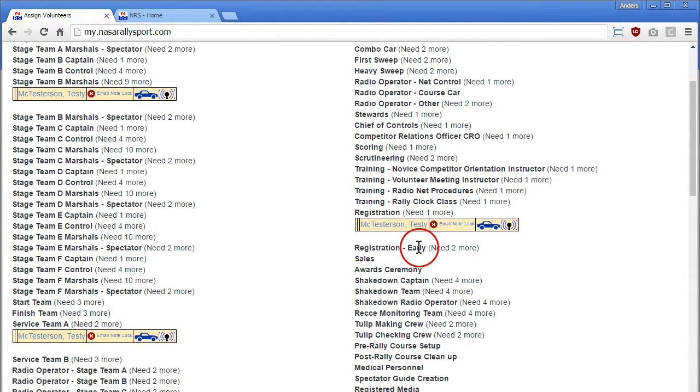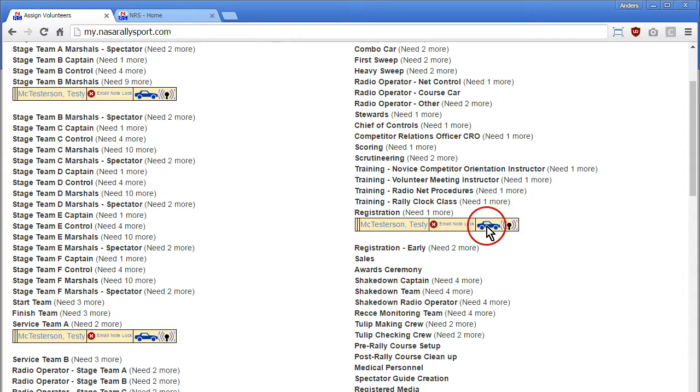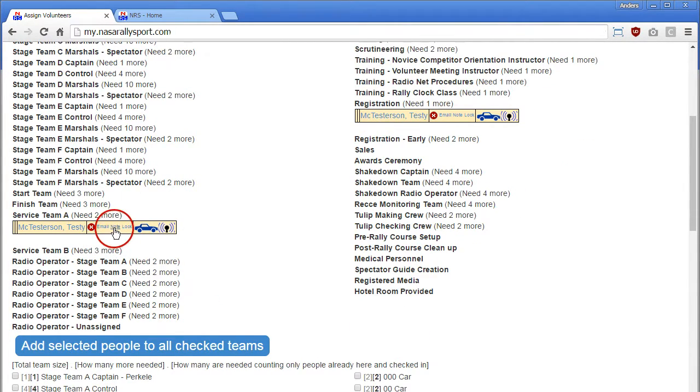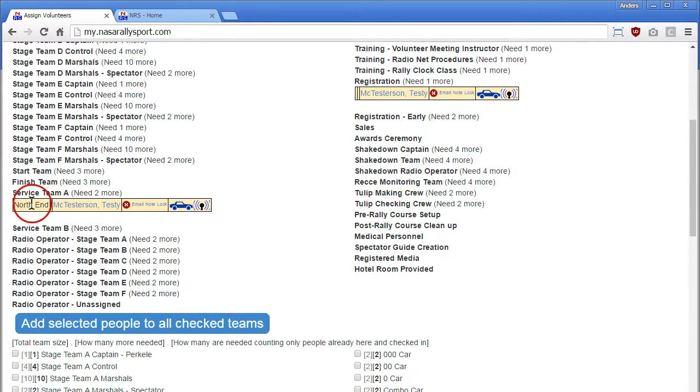These are the places that they've come from. And if we just hover, put our mouse over their stuff, we can see all of their same information again. He said yes, he was a car. This guy actually has a ham radio license. And if we wanted to, we could even put a note in here. The note is just a little note, north end perhaps. And so now, north end here.